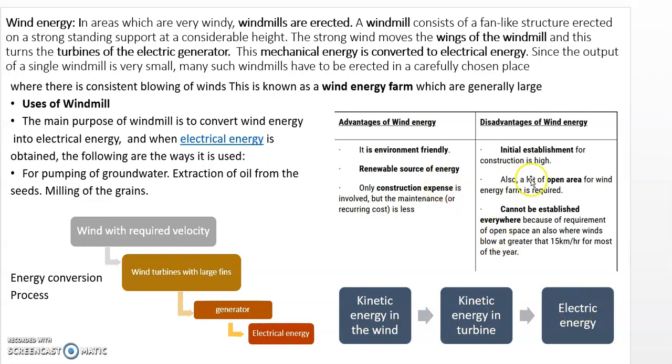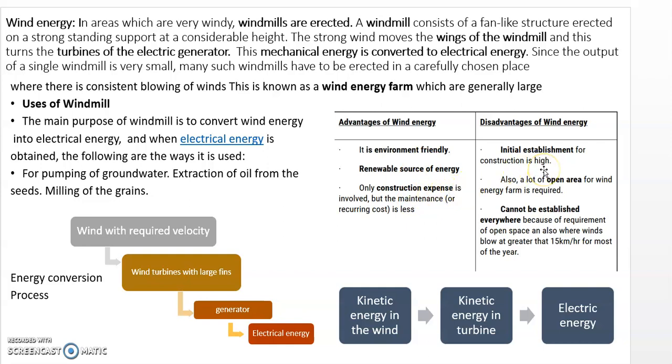There are some advantages and disadvantages of wind energy. First advantage, it is environment friendly. It does not create any pollution. It is a renewable source of energy. Next, only construction expense is involved, but the maintenance is less.